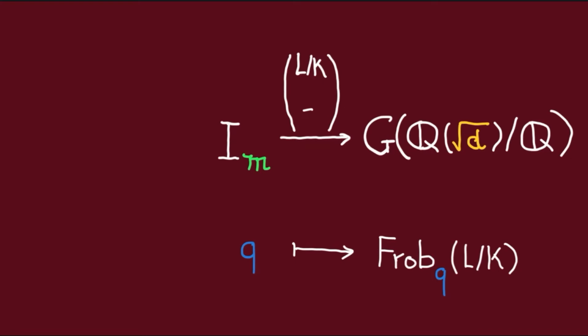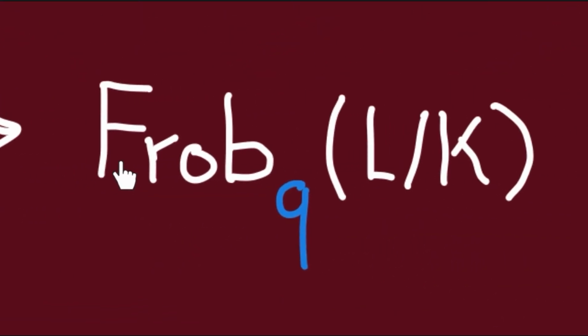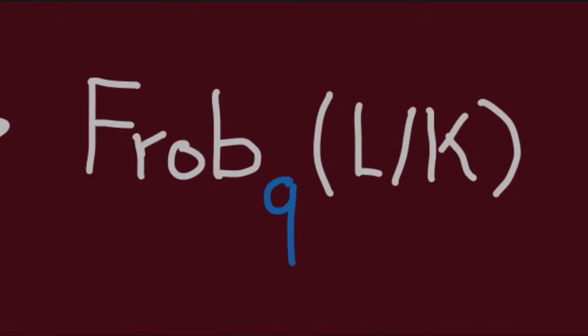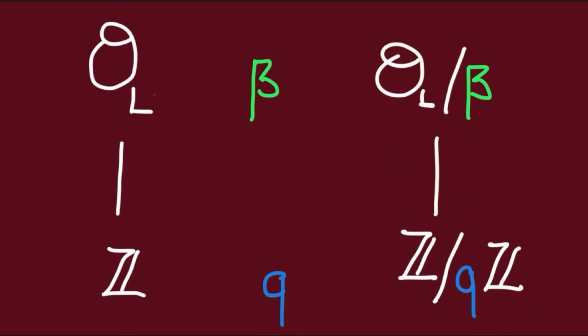So, given that admissible modulus M, let us figure out what the Artin map is in this case. First, observe that we can think of this fractional ideal group as the free abelian group generated by primes Q that do not divide 4 times absolute value of D. The Artin map then sends every such Q to the Frobenius Q element of the Galois group. So what is this Frobenius Q element? Well, let's say that beta is a prime lying above Q in OL. Then OL over beta is a finite extension of Z mod QZ.